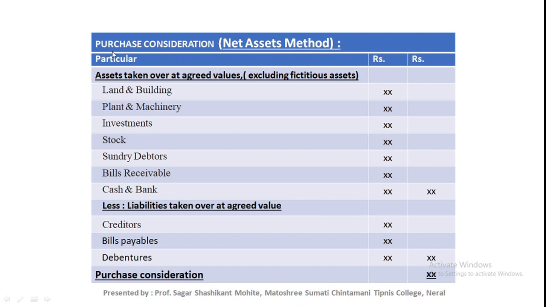This is the format of calculation of purchase consideration by net asset method. Assets taken over at agreed value excluding fictitious assets. Agreed value means revised value agreed between the two parties, that means transferor company and transferee company. That value we should consider here. And less liabilities taken over at agreed value. Here also we should use agreed value.